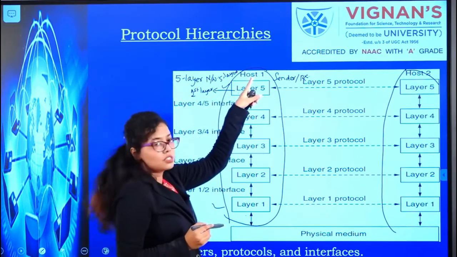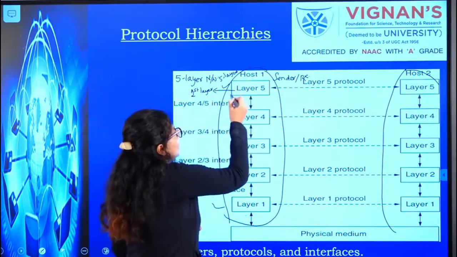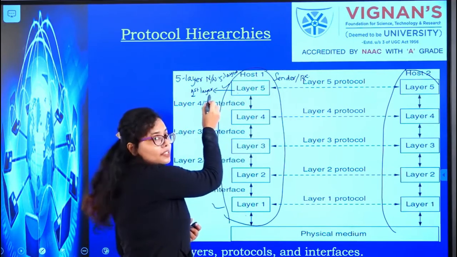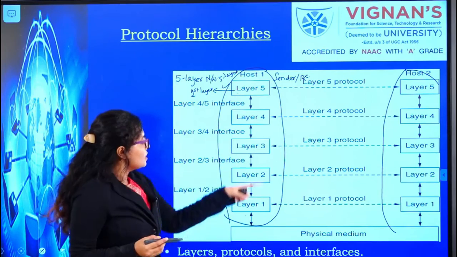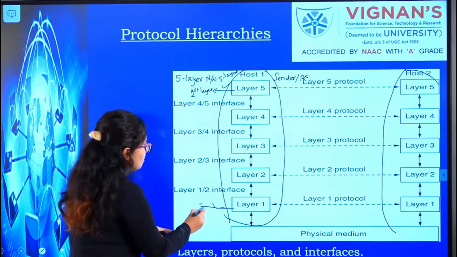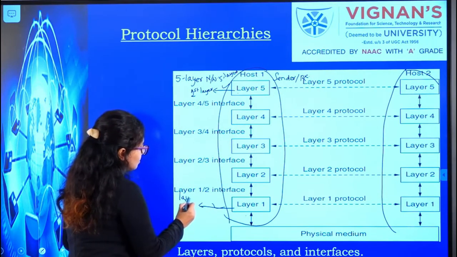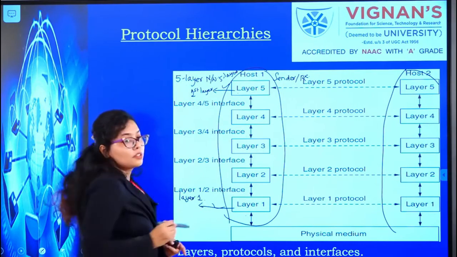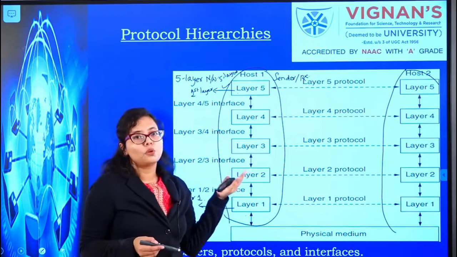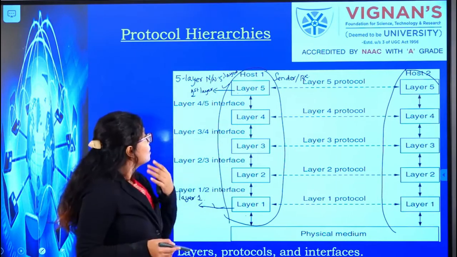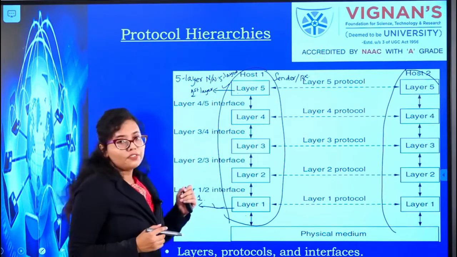Because the users are in direct contact with this layer. So this will be defined as the first layer. If it is a receiver, the bottom layer will be declared as the first layer. So which layer is the first or the second depends upon whether the host is a sender or receiver. Here you can see an example of a 5-layer network.